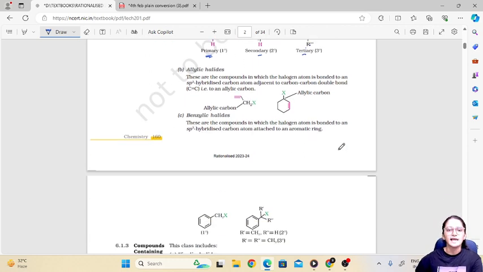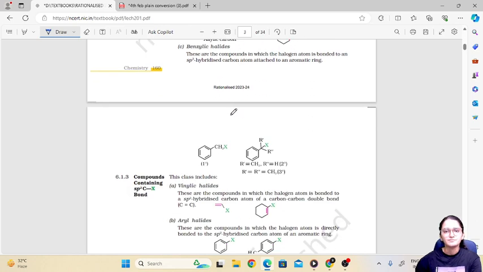Now the next type is allylic halides. What are allylic halides? Here you can observe that the halogen is attached to this carbon, which is further attached to a double bonded carbon. So a halogen attached to a carbon which is further attached to a double bonded carbon is called an allylic halide. Similarly here, this halogen is attached to a carbon which is further attached to a double bonded carbon. That's why this is called an allylic compound or allylic carbon.